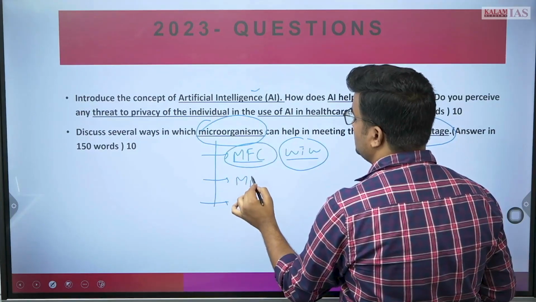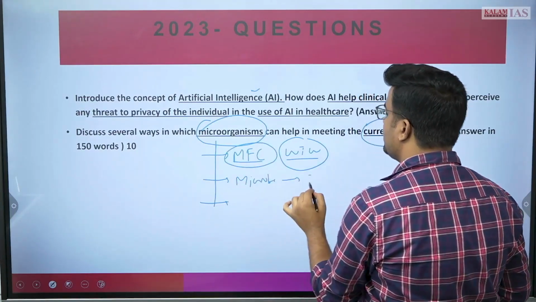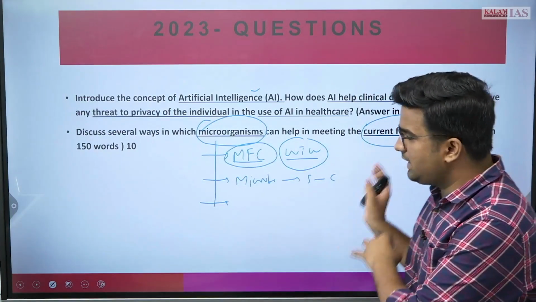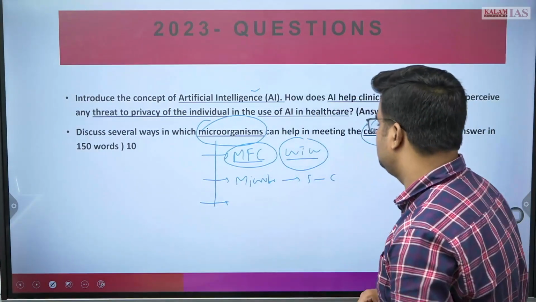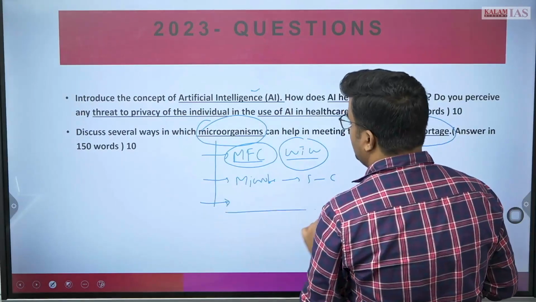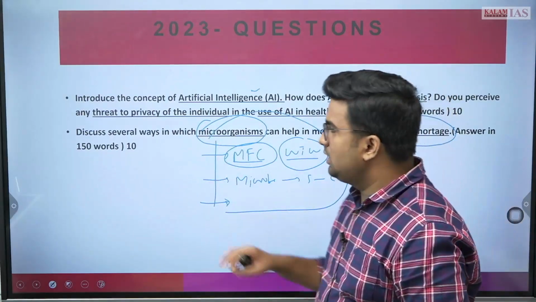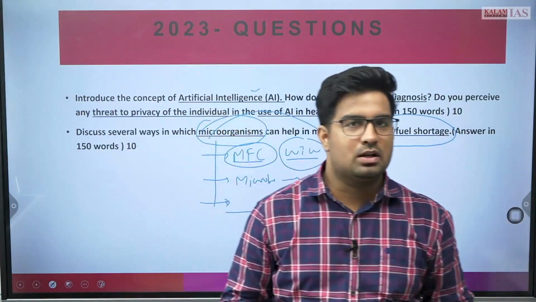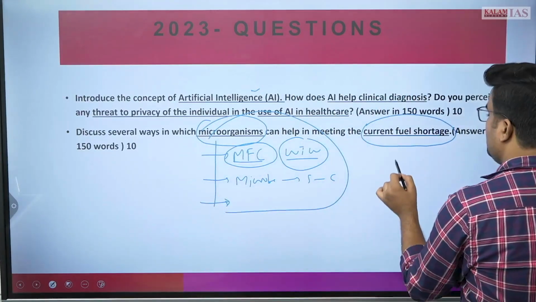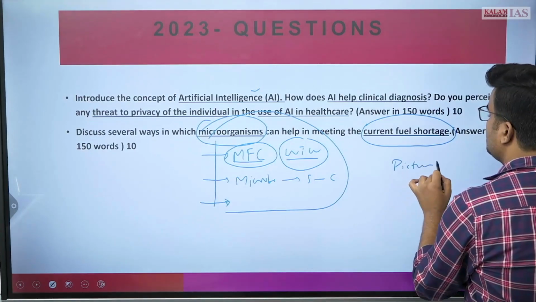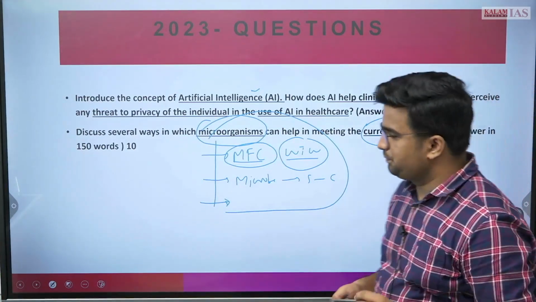Apart from the microbes which convert the solar energy into chemical energy, that can further be utilized in the electricity part and other aspects that we need to write. And other aspects you can mention into that, because again it is a 150 word, 10 marker question, you have sufficient space to write. Here you should, if you can, draw some pictorial things, that will further help you.